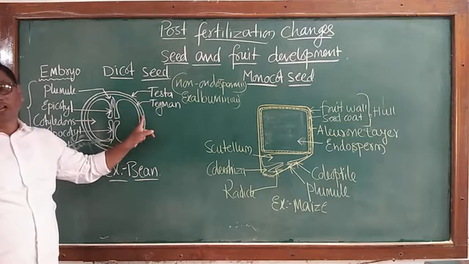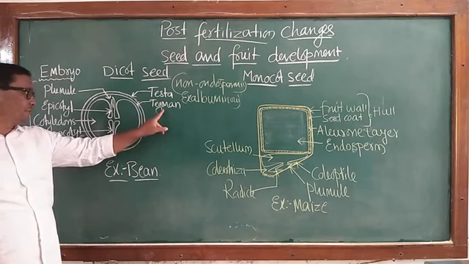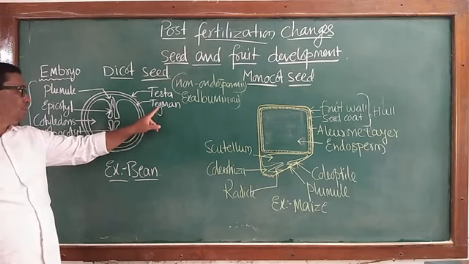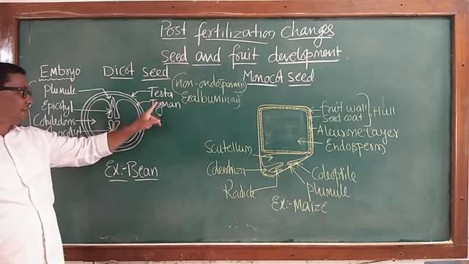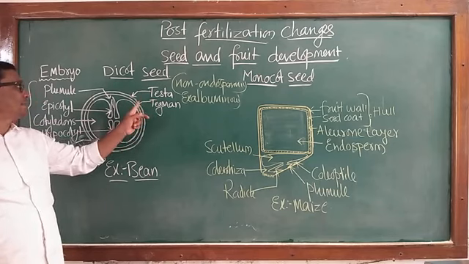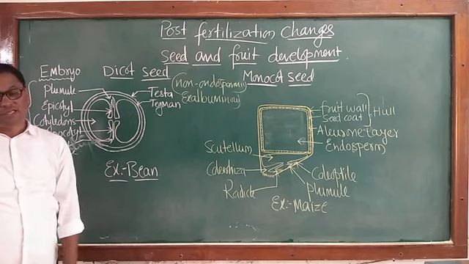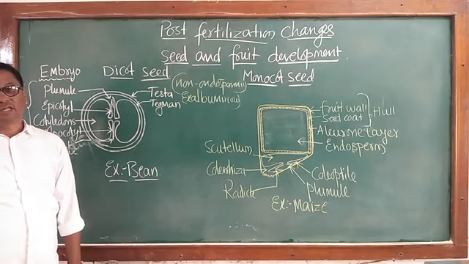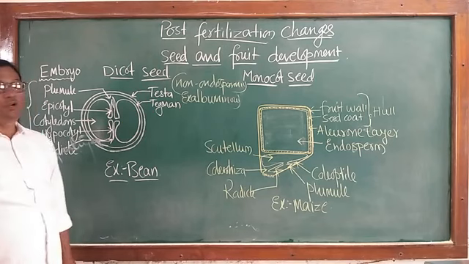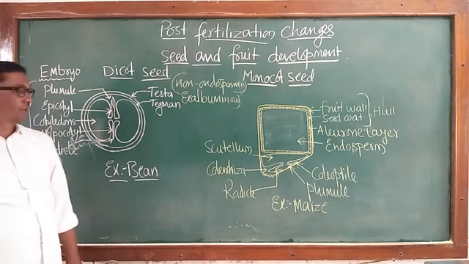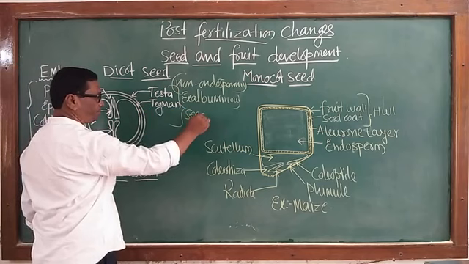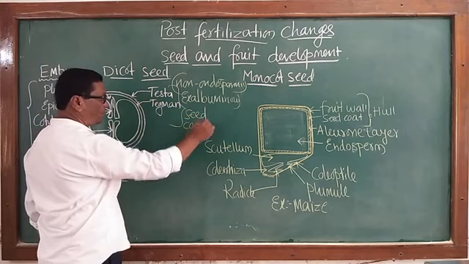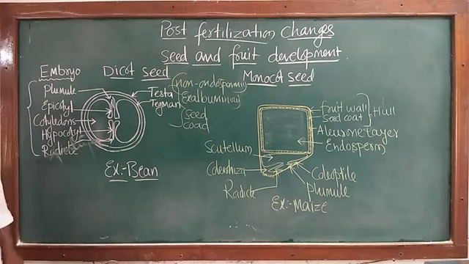The inner integument also dries and converts into tegmen. Collectively, the testa and tegmen are the outer layers of the seed called the seed coat. Testa is from the outer integument and tegmen from the inner integument.